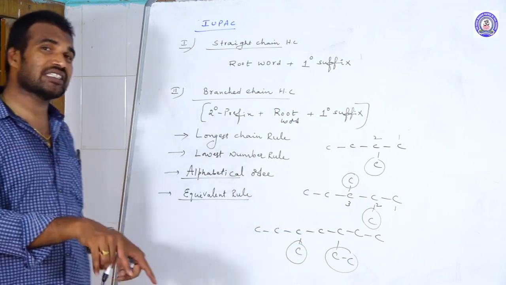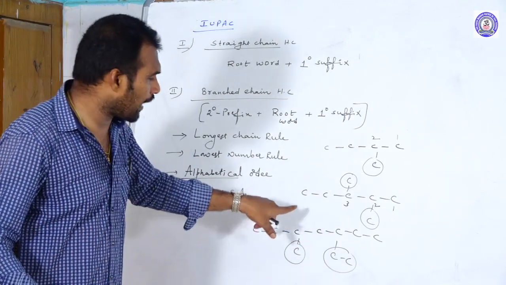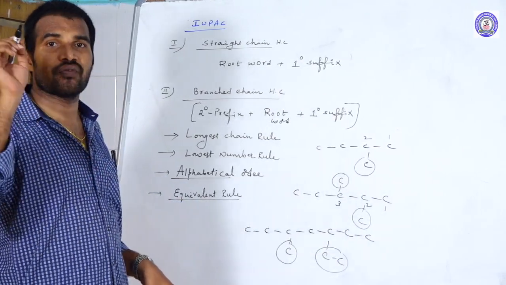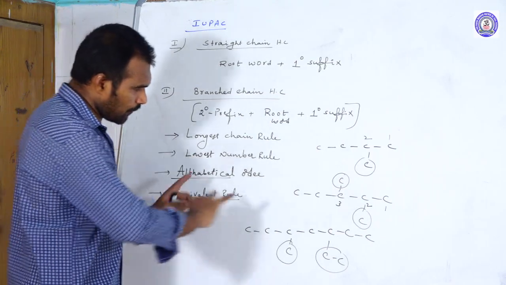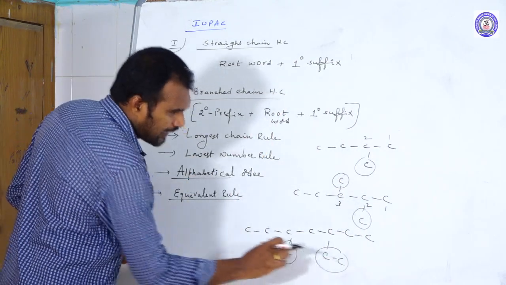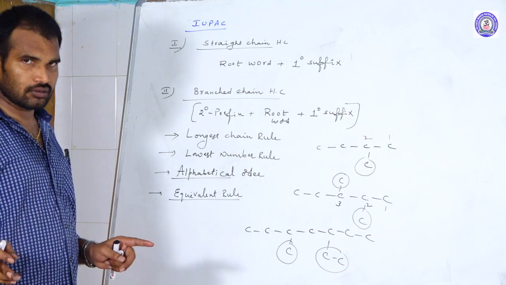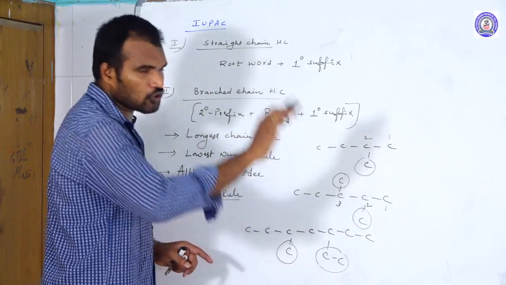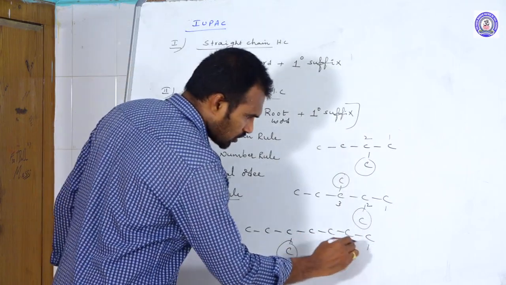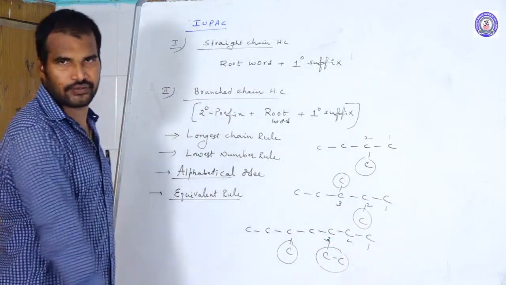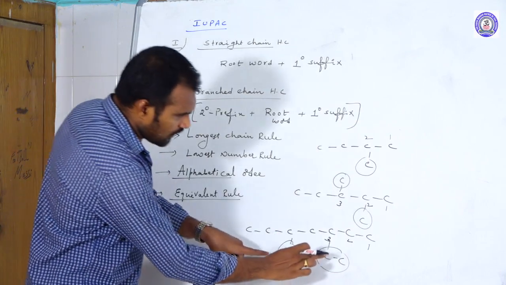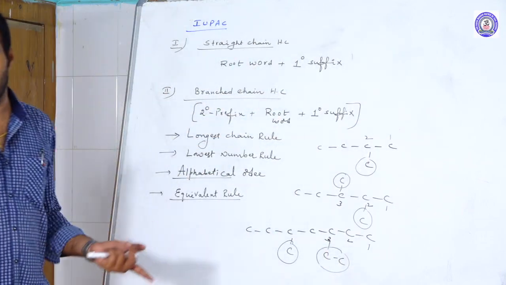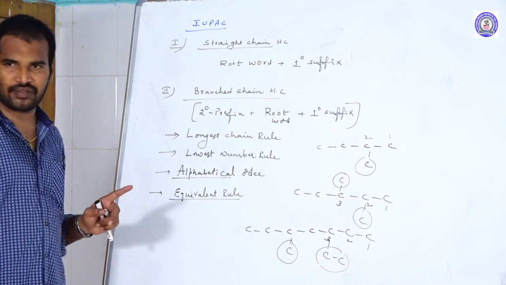In case the lowest number rule fails to identify the correct numbering, what should we follow? We should follow alphabetical order. By following alphabetical order, methyl, ethyl, which group will come first? Ethyl. So this group containing carbon should get the lowest value, which means you should start giving the numbering from right to left. Suppose even here methyl group is there, and there was no other option, you can give the numbering from any direction, no problem. So this is the equivalent rule.